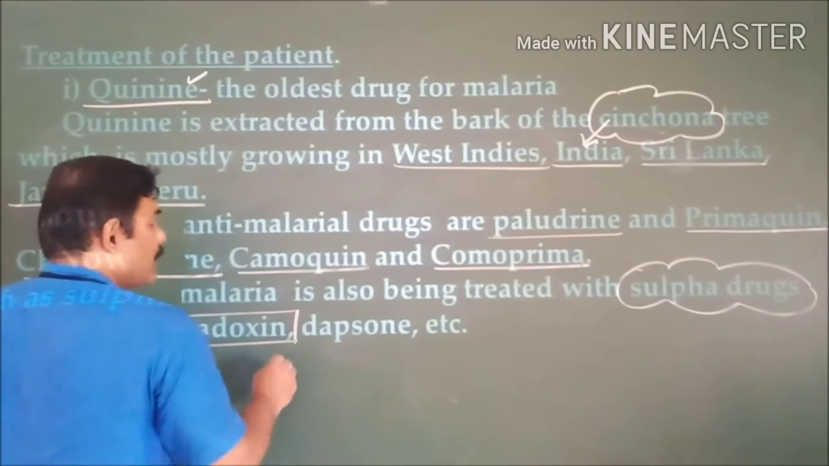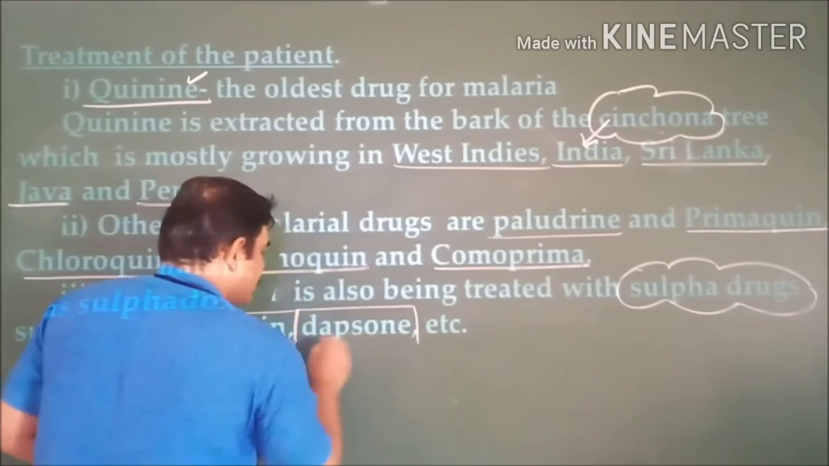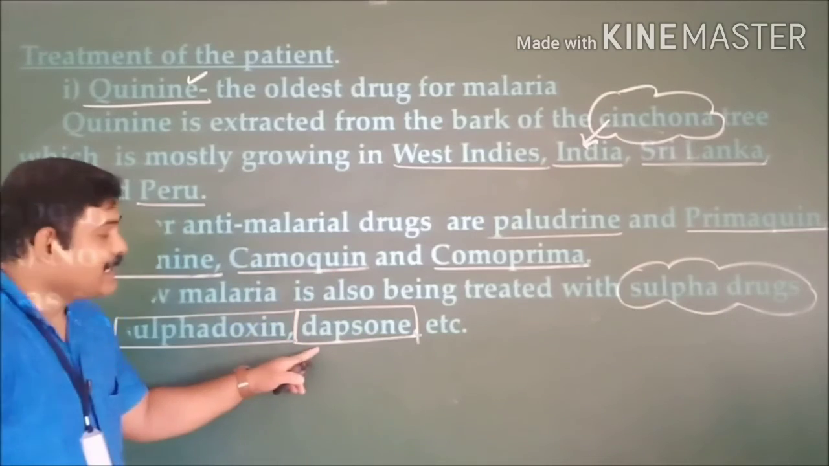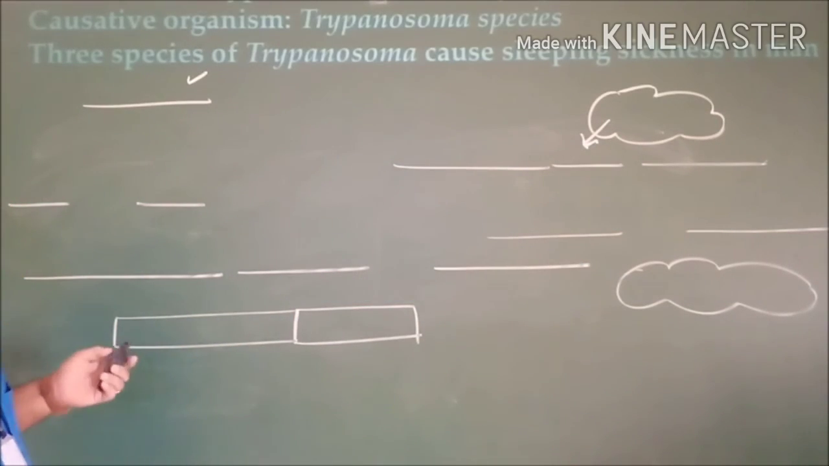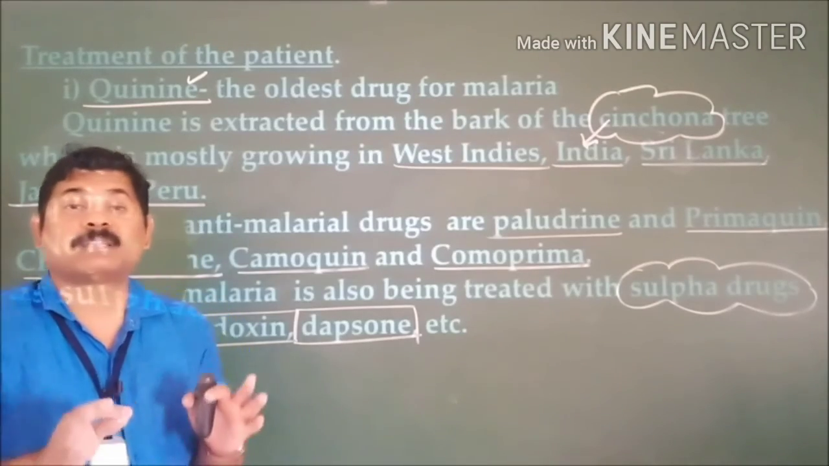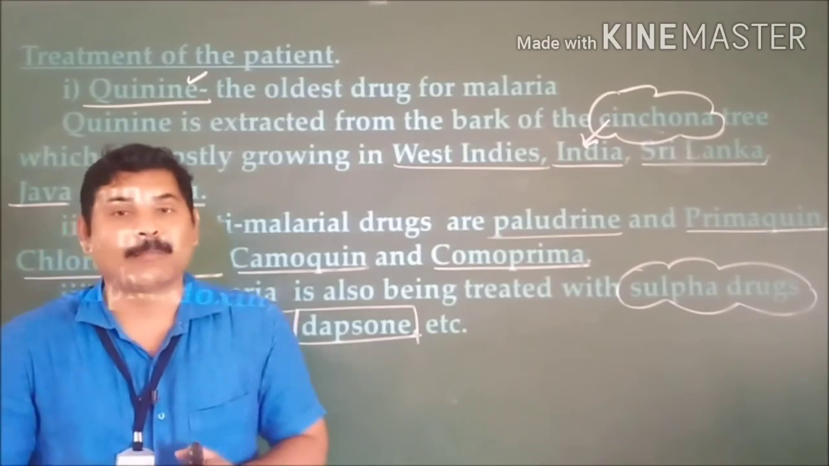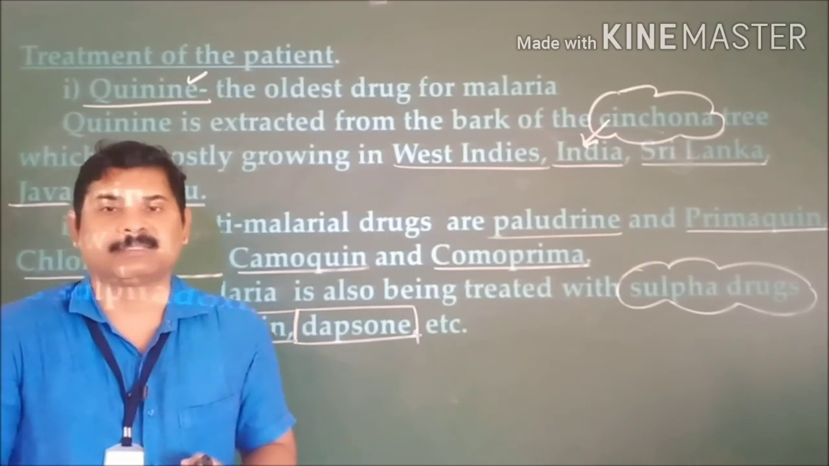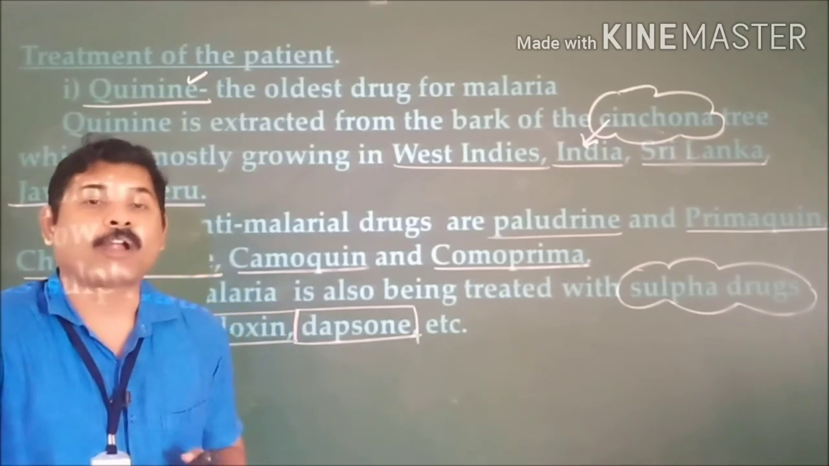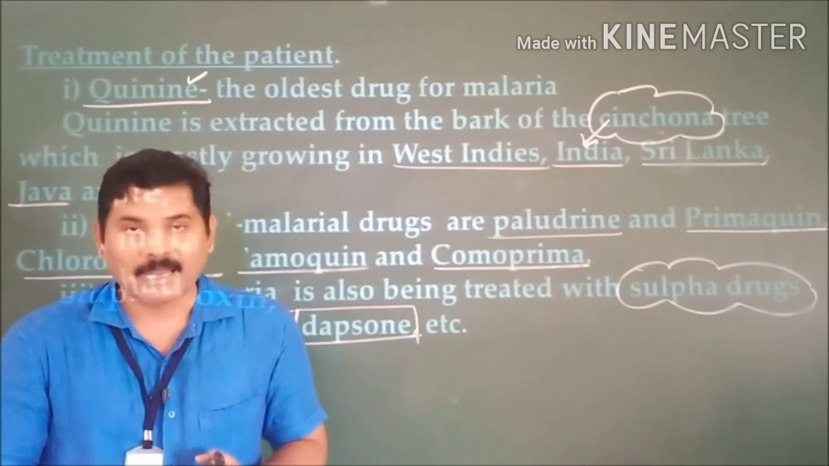Thereafter, dapsone. Dapsone is another drug that we use for this, and these are all the drugs that we have been using in order to treat the malaria patient. So this is, my friends, all about malaria disease. The very important concepts related to malaria we have been studying as of now.